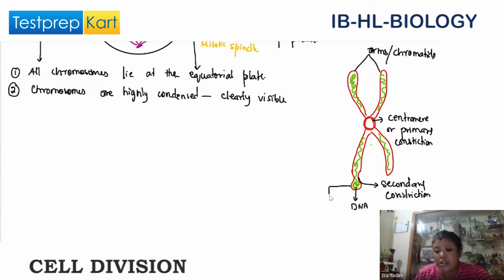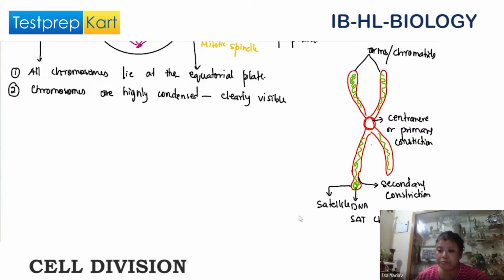This section is called the satellite. And the chromosomes that have a satellite are called SAT chromosomes, satellite chromosomes. All chromosomes don't have it, only a few chromosomes have the satellite.